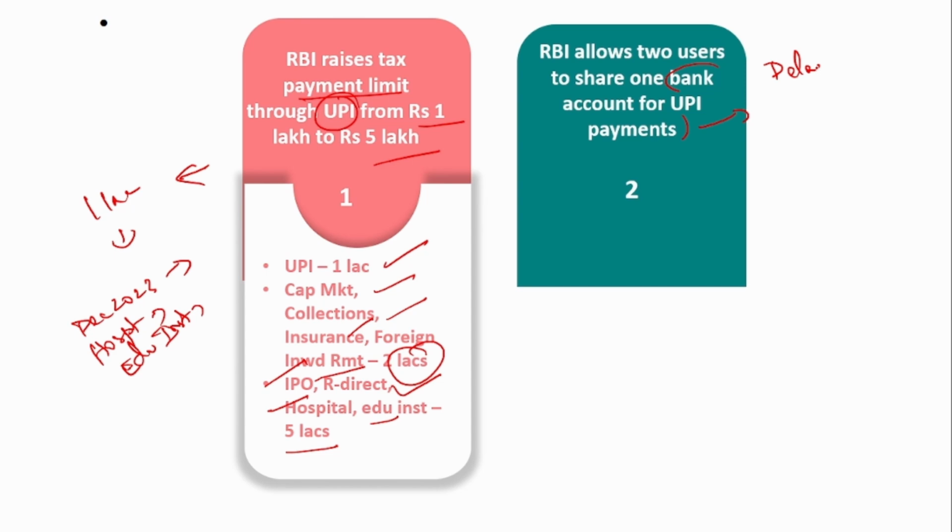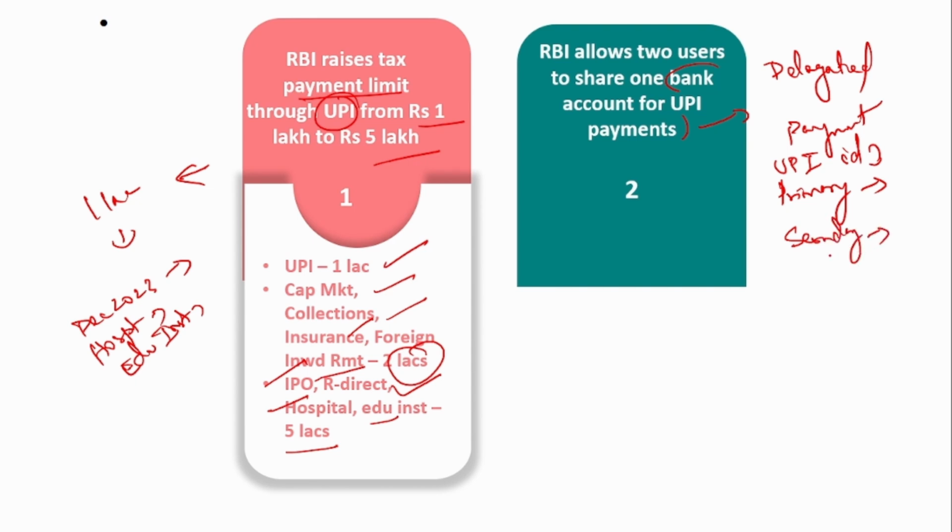The second proposal is to allow users to share one bank account for UPI payments. This is delegated payment. There will be a primary user for a UPI ID, and the UPI ID will have a bank account linked to it. Say there is a son in the family who has just got into college. If he wants to make a small payment in the canteen, the father can designate him as a secondary user of that UPI ID. So the son can use his father's UPI ID as a secondary person.